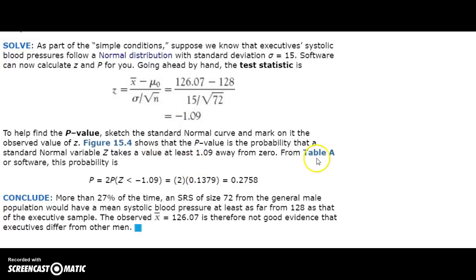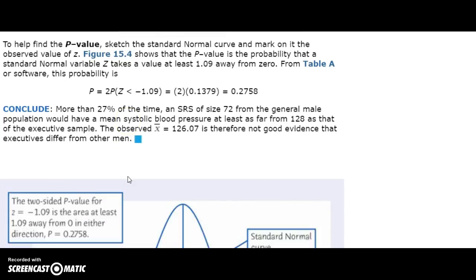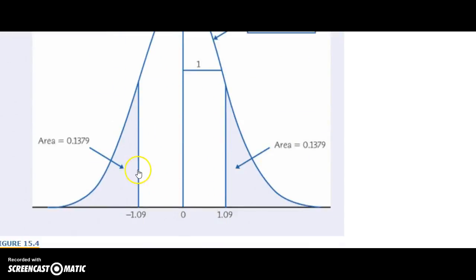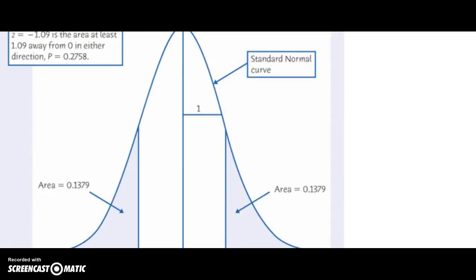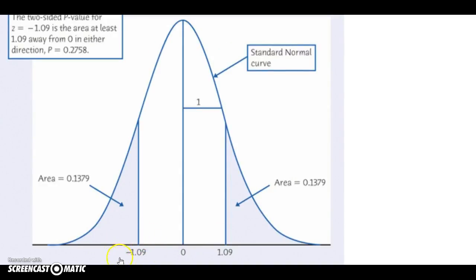So we look at Table A to get that negative 1.09. And if you look it up on there, you should get 0.1379. So what's going on here with this 2? Well, we're trying to figure out how unusual this negative 1.09 is.